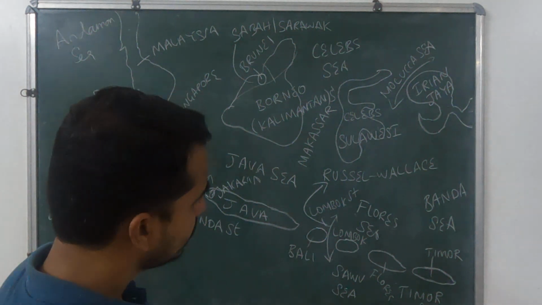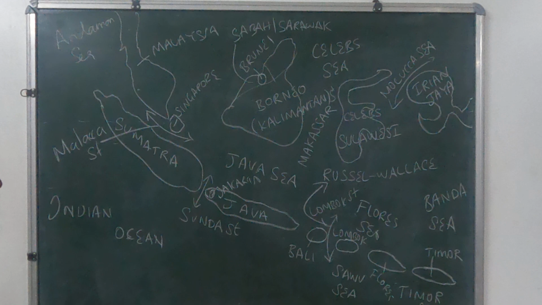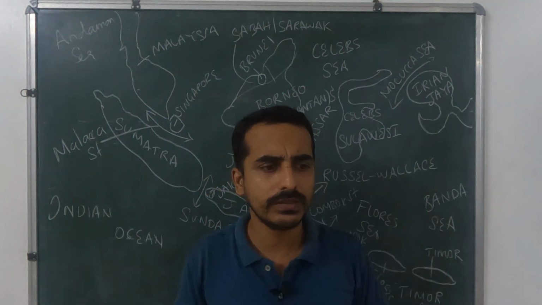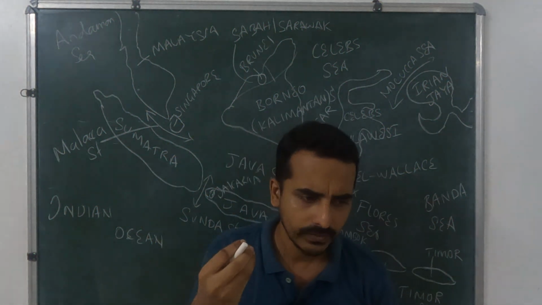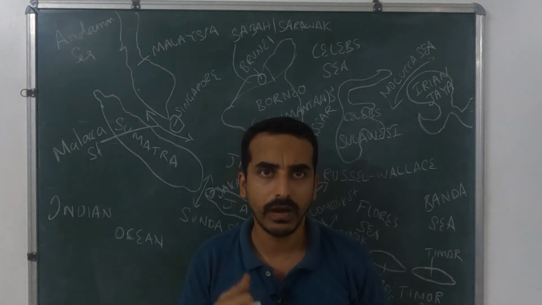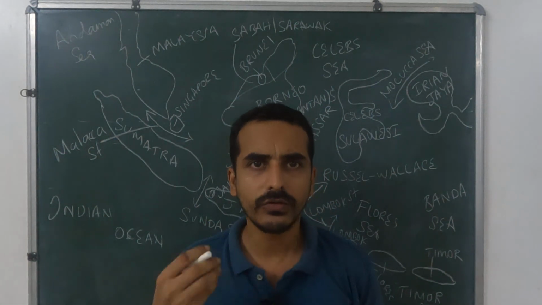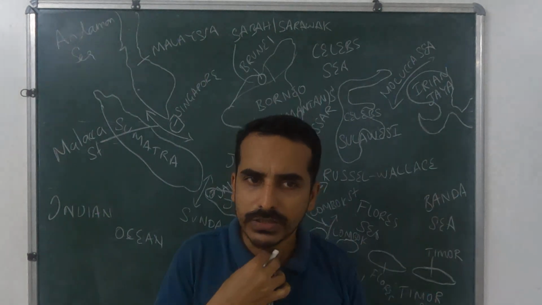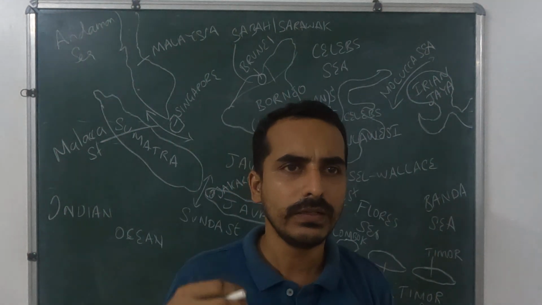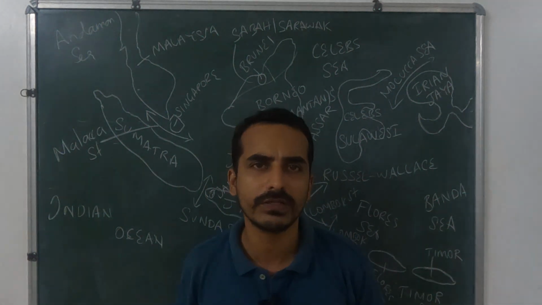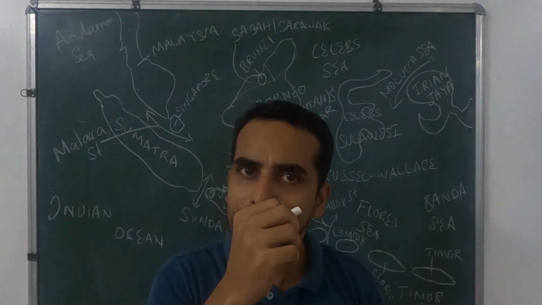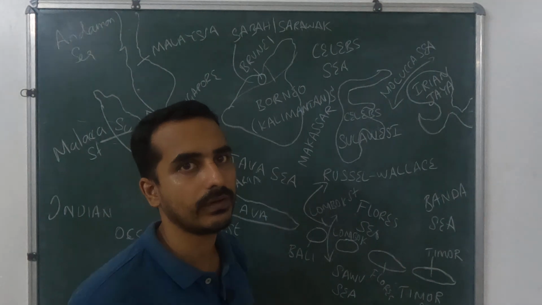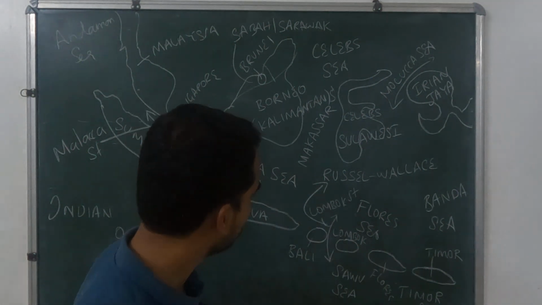So these are all the importance of Southeast Asia, particularly the Indonesia and Malaysian region. And other topics which are in the news frequently are the ASEAN summit and the oil palm cultivation in Indonesia, because due to the oil palm cultivation, their ecosystem is severely affected. The Indonesian government is not accepting this, but we know they have to clear many forest regions for oil palm cultivation. They are the major producers of oil palm in the world. India is the largest importer of palm oil from Indonesia.